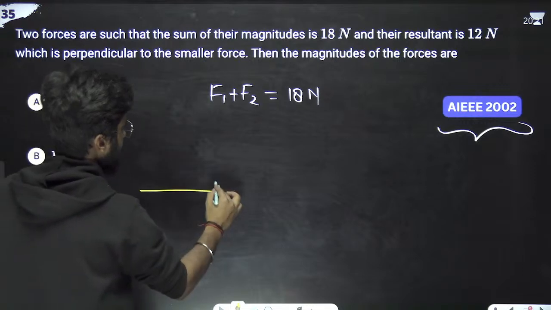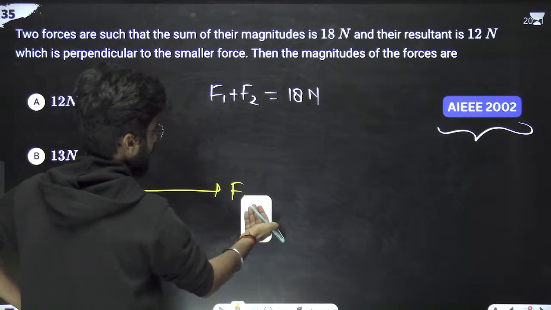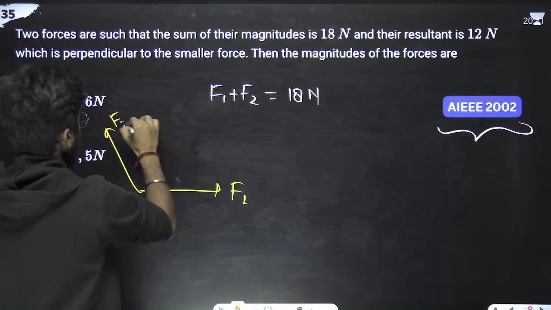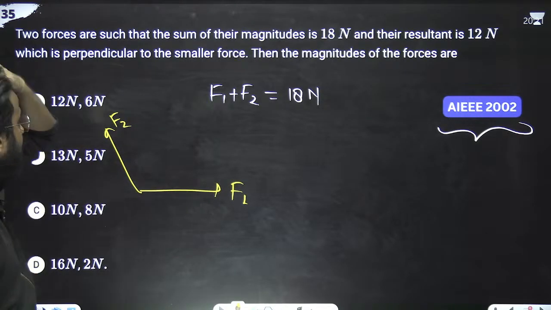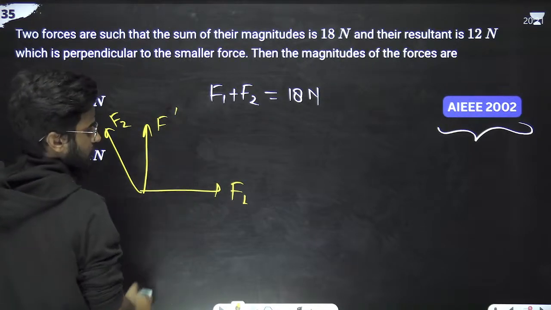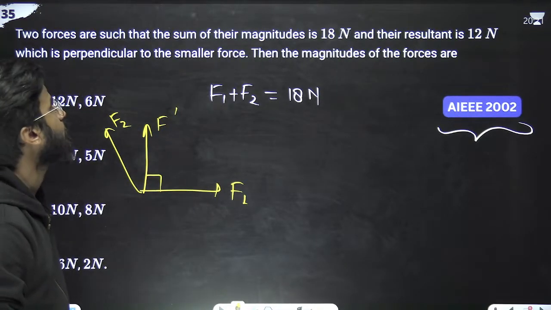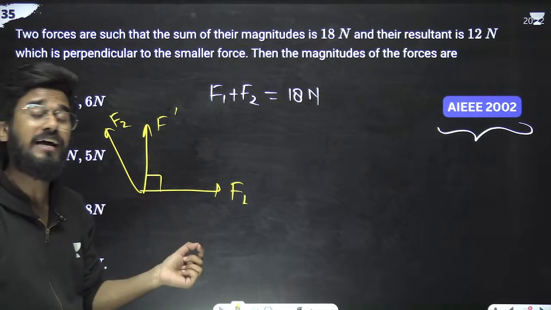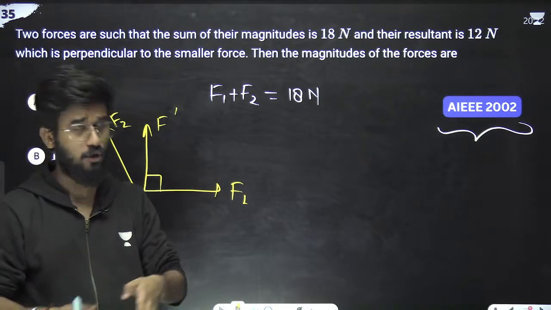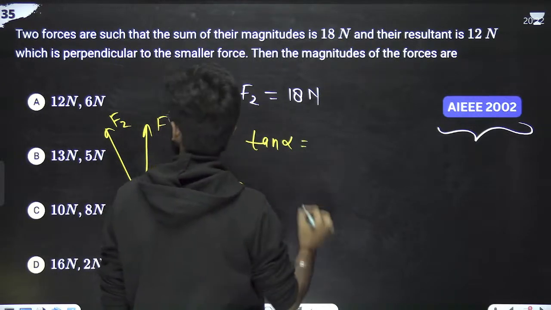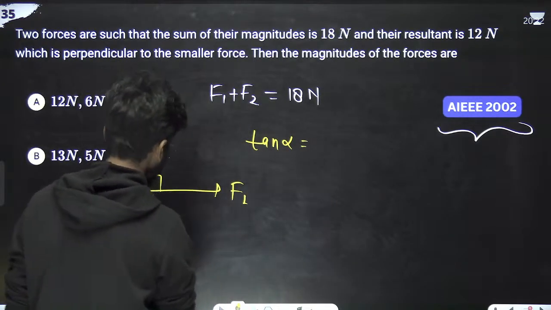Look at this. Suppose this is F1, and this is F2. So it is saying the resultant is perpendicular to the smaller force. Suppose this is the resultant, F dash, and this is perpendicular to the smaller force. It means this is alpha. You know the angle between the resultant and the smaller vector is alpha. Tan alpha is what?